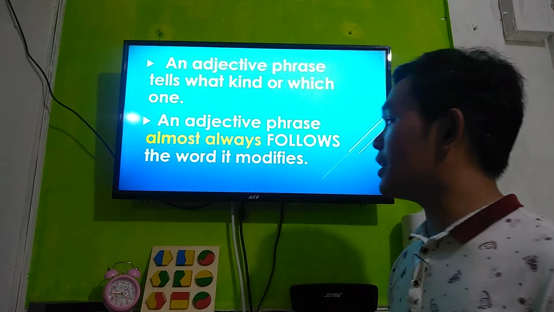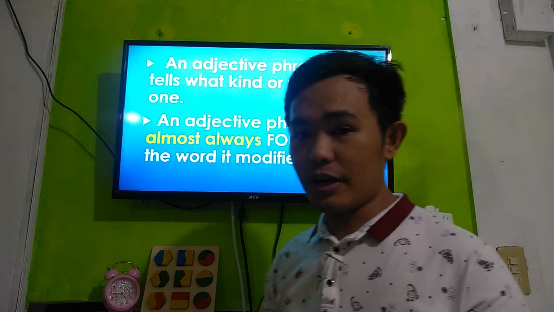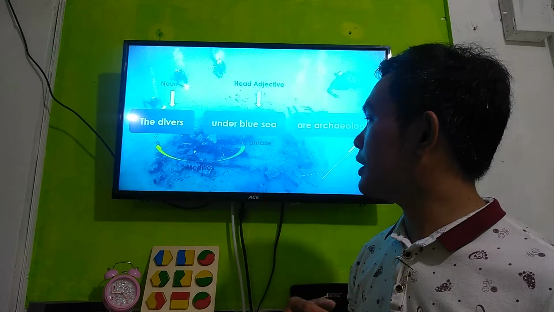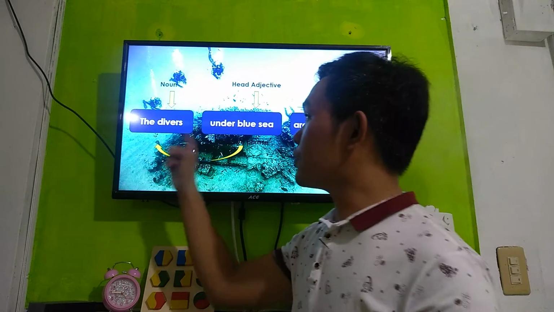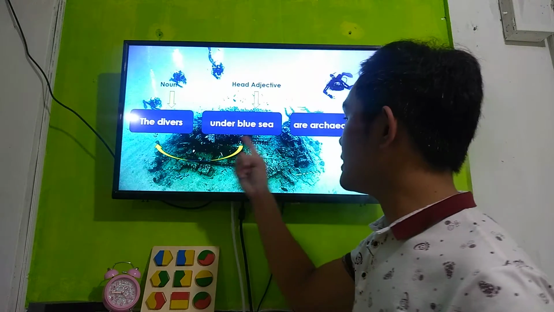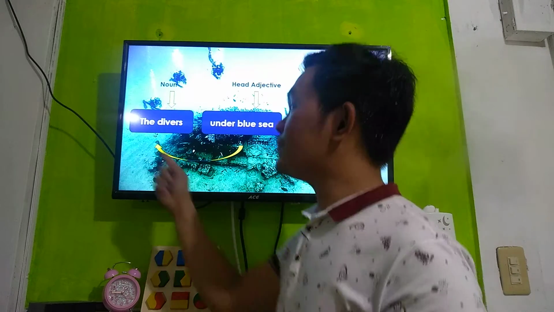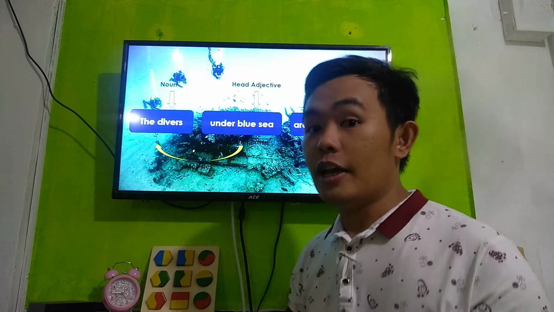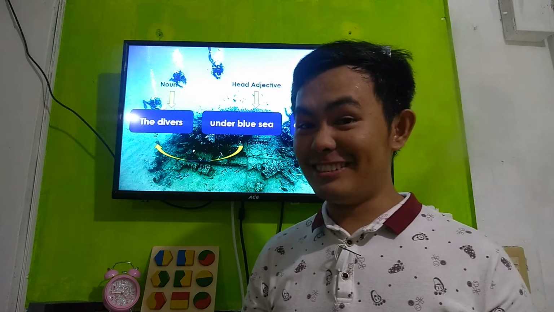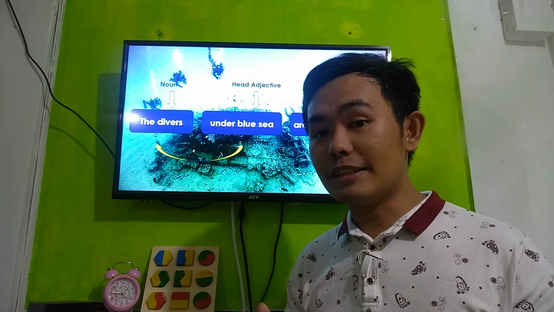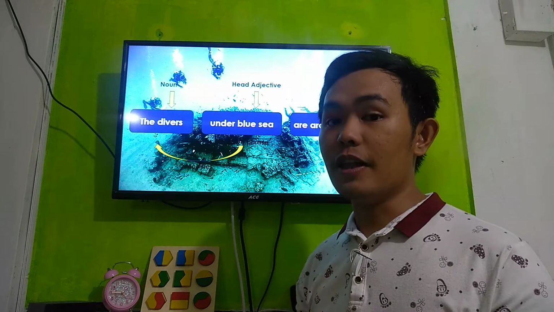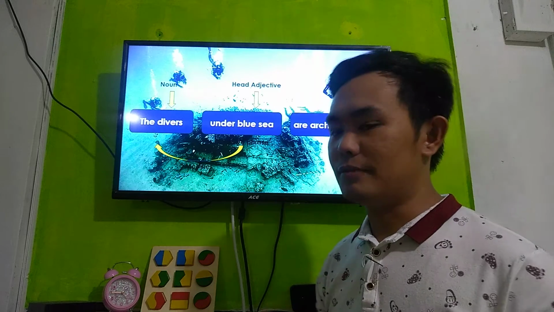almost always follows the word it modifies. Just like this example, the divers is the noun, and under the blue sea is the adjective phrase. It modifies the divers. Almost, but in our first example, it doesn't. But in most of the sentences that you will find, it follows the noun it modifies.